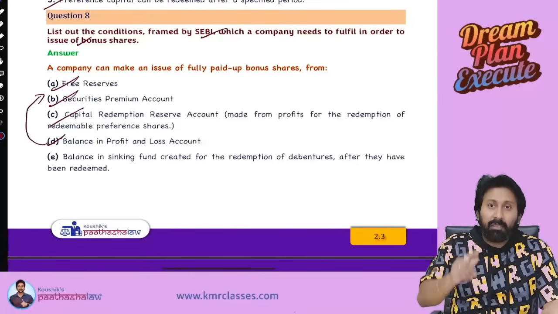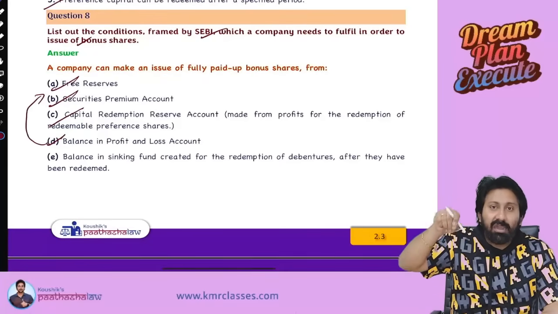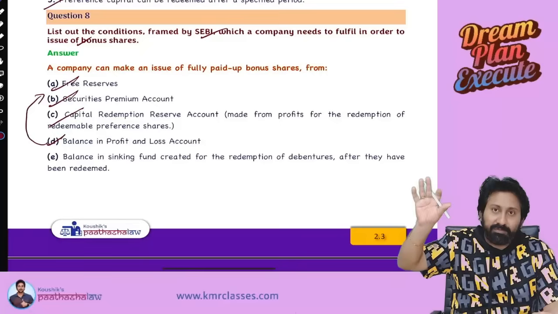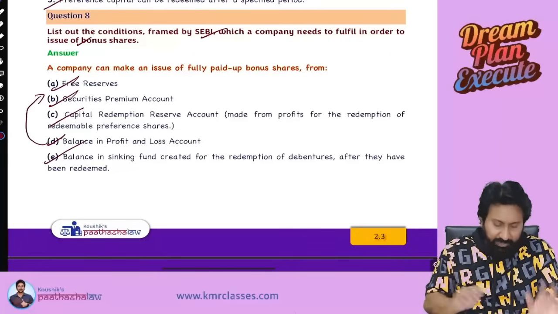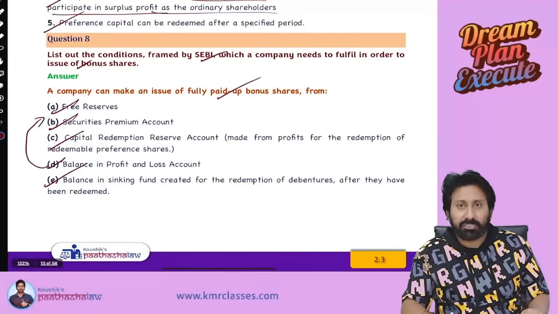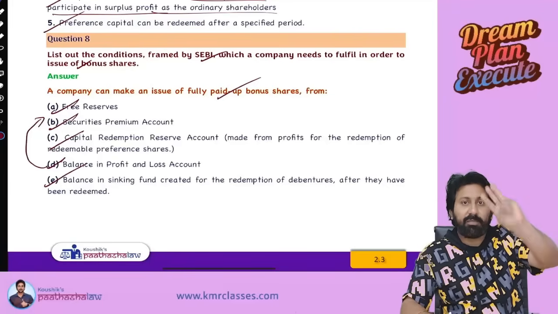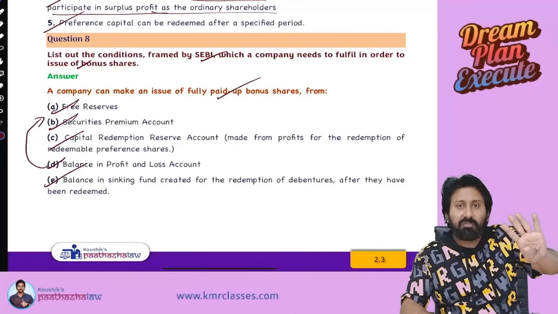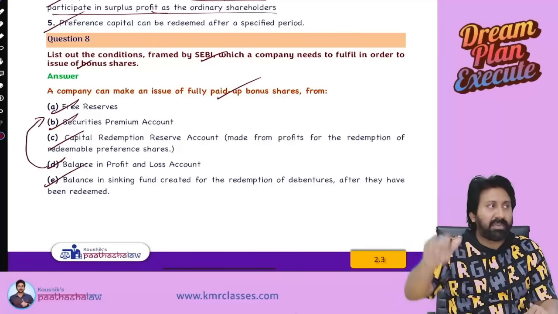And for redemption of debentures, we will create a sinking fund as DRR. In that DRR we pay debentures. Even after that, if some amount is still remaining, that can also be used. That's it. Over. That's the answer. The company may make fully paid bonus shares from what sources? Companies Act first: free reserve, securities premium, and CRR. Along with that, credit balance of P&L account. That's only called a balance in P&L account.